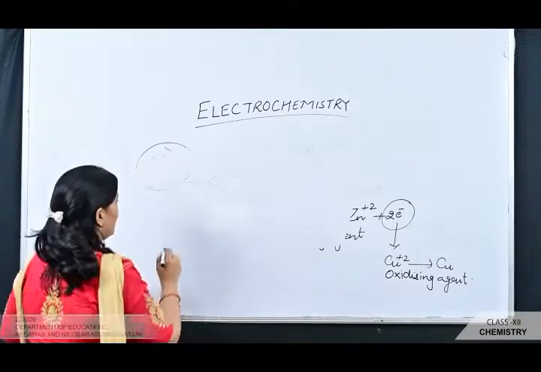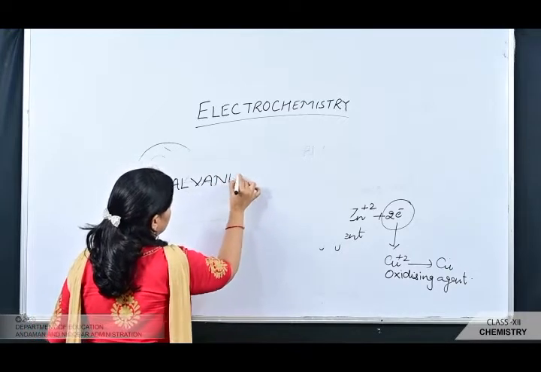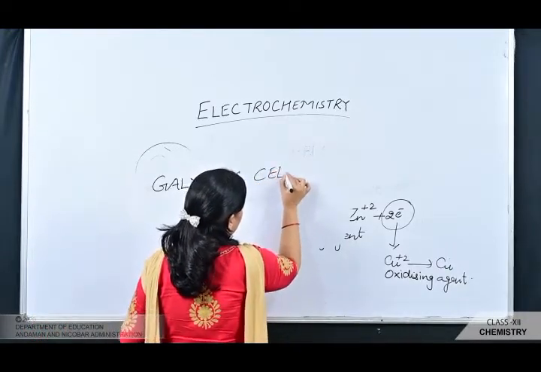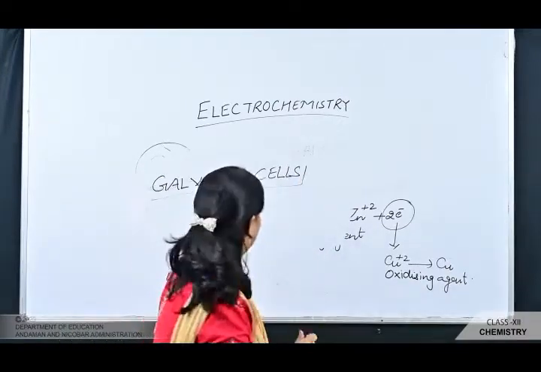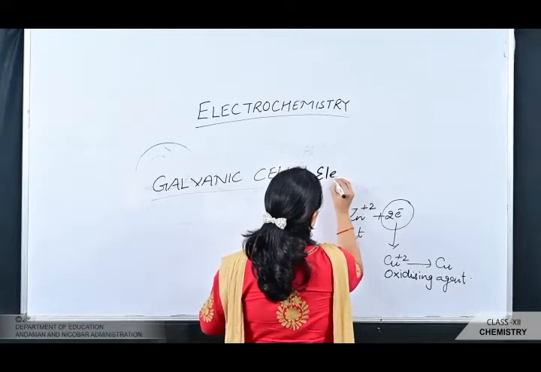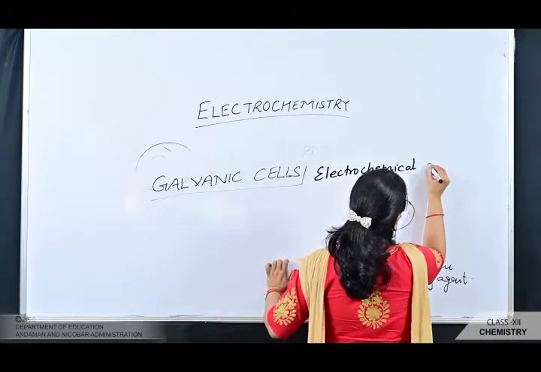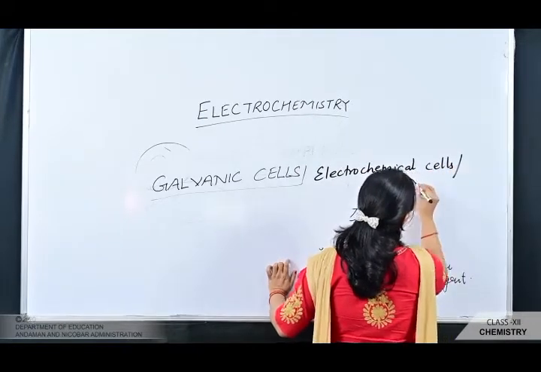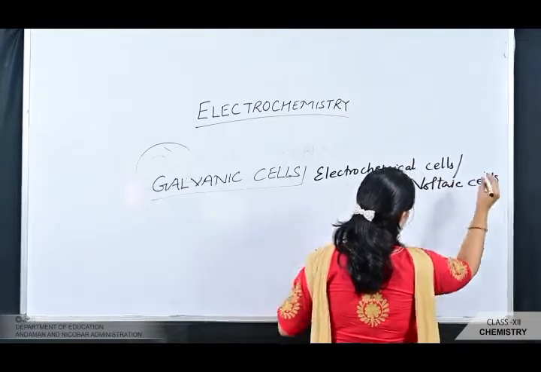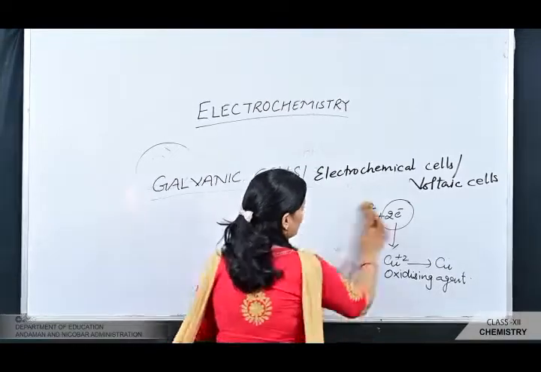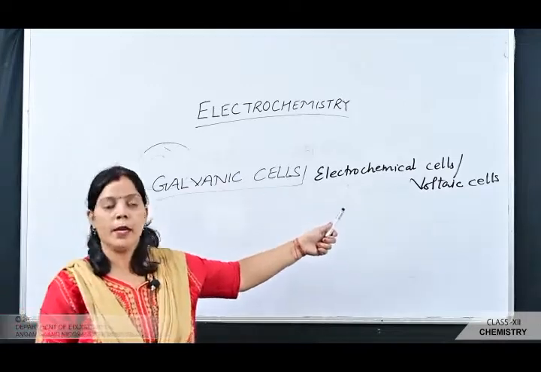The next topic is the galvanic cell, which is also named the electrochemical cell or voltaic cell. Okay students, the next topic is the galvanic cell, electrochemical cell and voltaic cell.